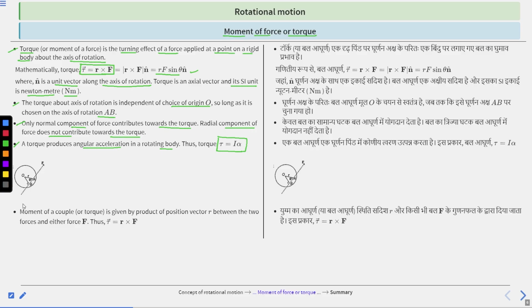equals I alpha. Moment of a couple, or we can say torque, is given by the product of the position vector r between the two forces and either force F. Thus tau equals r cross F. We already discussed this: tau equals r cross F. Clear? So this is the force and this is the perpendicular distance. This is the concept of the moment of a force, or torque.